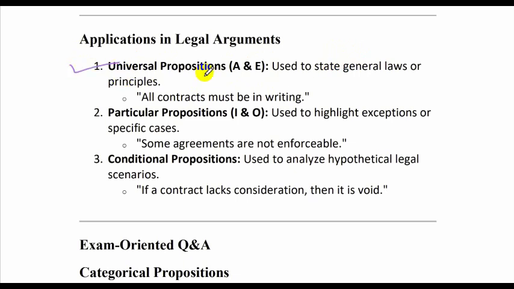So universal propositions, which are A and E, are used to state general laws or principles. For example, all contracts must be in writing. So it is a universal proposition. Now, particular propositions, these are I and O. Whether affirmative or negative, it doesn't matter. They are used to highlight exceptions or specific cases. Some agreements are not enforceable. So we are using some and are not. Tell me what type of proposition this is.